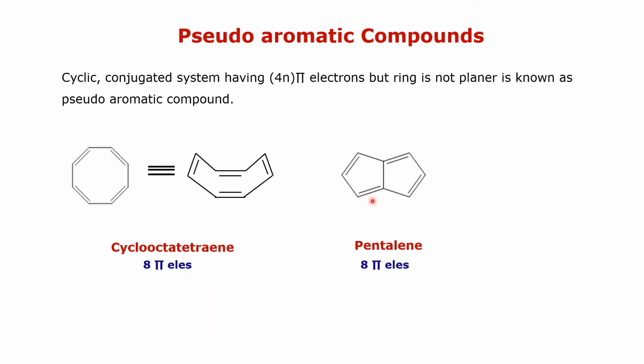Then next is pentalene. In the case of pentalene, there are 8 pi electrons, but the ring is not planar. Although the system is cyclic and conjugated, and contains 4n pi electrons, the ring is not planar. Therefore, pentalene is a pseudo-aromatic compound. Similarly, heptalene contains 12 pi electrons, the ring is not planar, and it is a pseudo-aromatic compound.